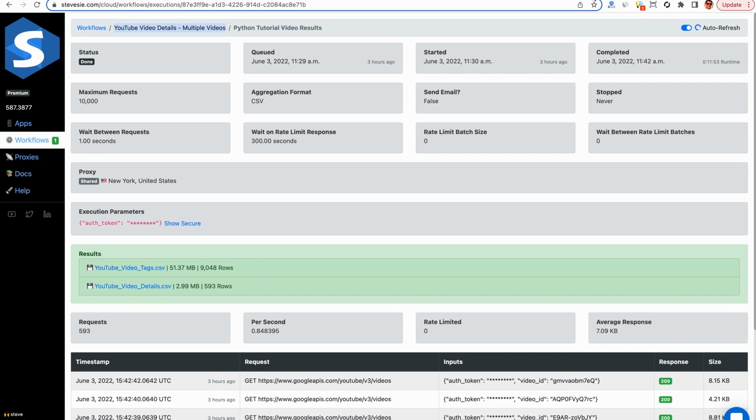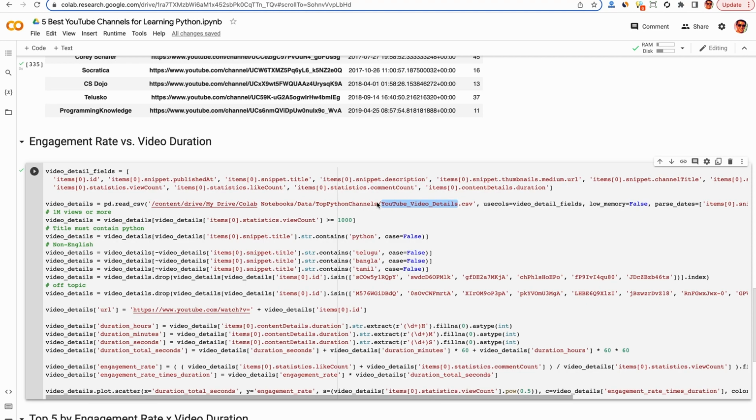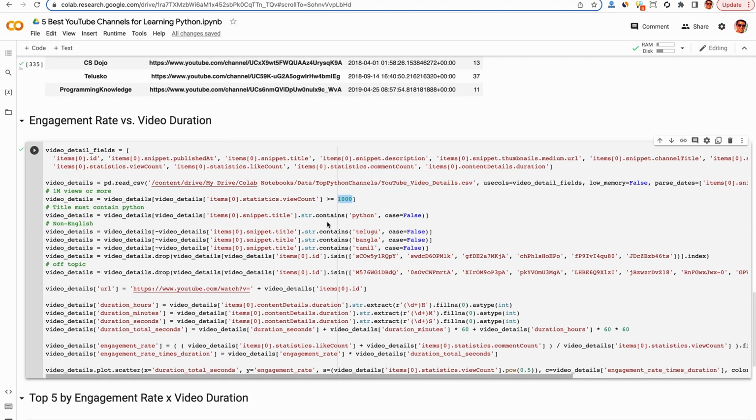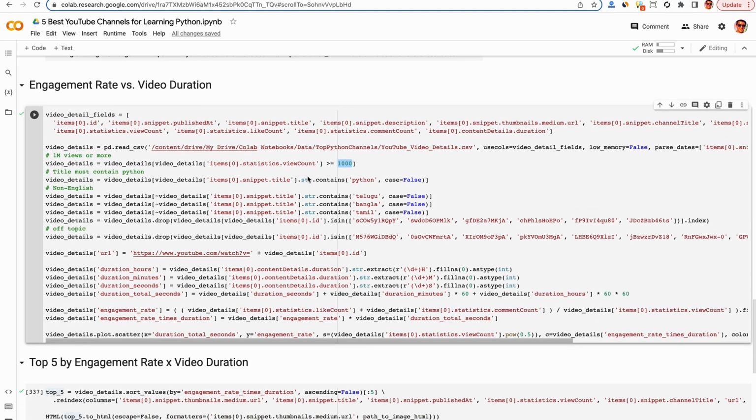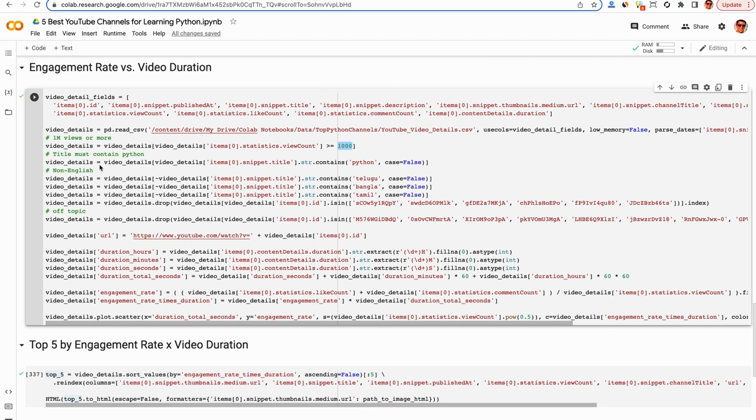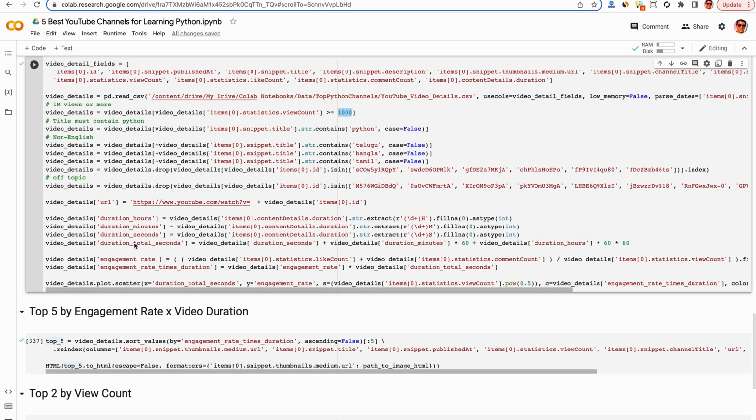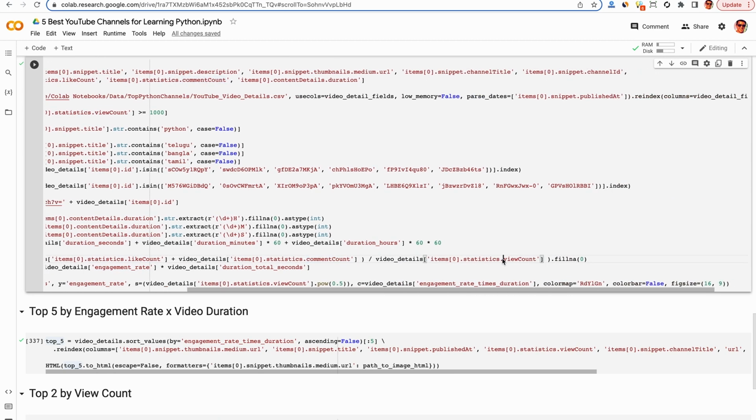In here, I do some filtering. I only get videos with more than 1,000 view counts, and I strip out some non-English ones. There are also some off-topic ones, like about artificial intelligence, we don't want to include. And then here, I'm going to get the duration of each video, and I'm also going to calculate the engagement rate as the number of likes plus the number of comments, all divided by the view count.